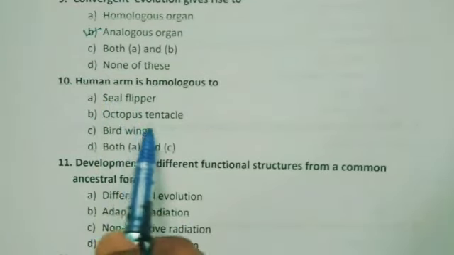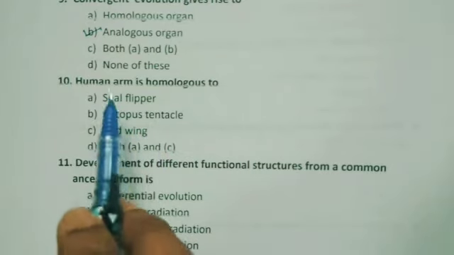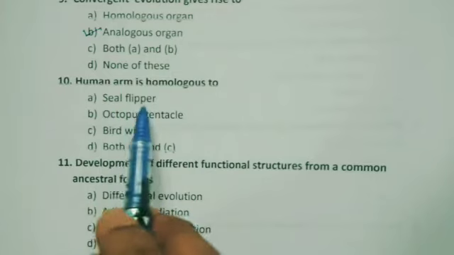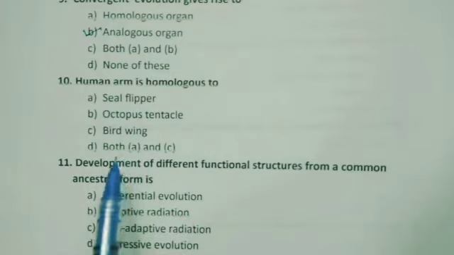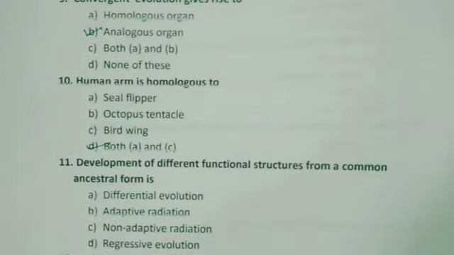Octopus tentacle, not at all, no bones, they are invertebrates. Bird wing, again it can be considered. So human arm is homologous to seal flipper as well as bird wing. Both A and C, yes, both A and C is the answer.